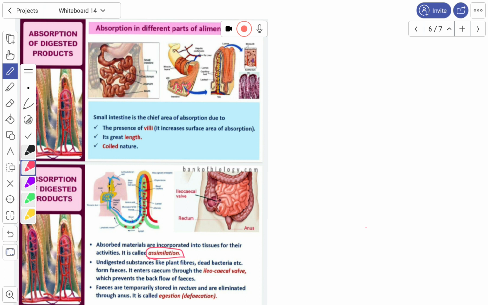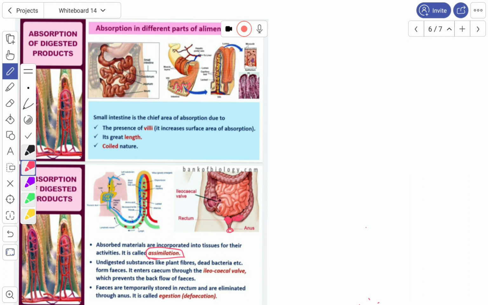Undigested food materials like plant fibers, dead bacteria, etc. form the feces. These feces enter into the cecum through the ileocecal valve, and this ileocecal valve prevents the backward movement of the feces into the ileum. So where are the feces stored? Feces are temporarily stored in the rectum. This is the rectal part. This is the rectum. Temporarily stored in the rectum, they are eliminated through the anus. This is the anus. And it is called egestion. Egestion is otherwise called defecation.